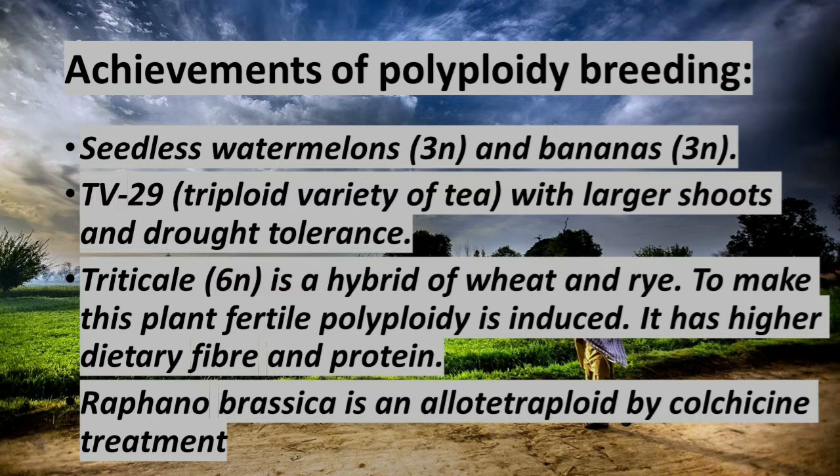So, in one plant, we will get radish and cabbage. So, Raphanobrassica is an allotetraploid by colchicine treatment. I already told you, colchicine is a chemical obtained from a plant called Colchicum autumnale. If you apply colchicine in the plant, the size of the product will be in polyploid condition. It will be a very large size that we will get.